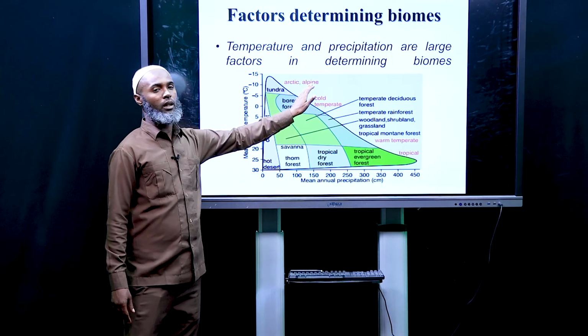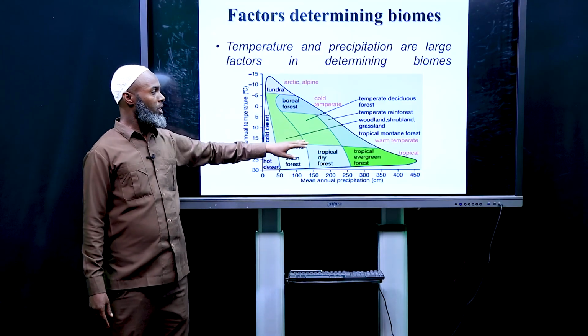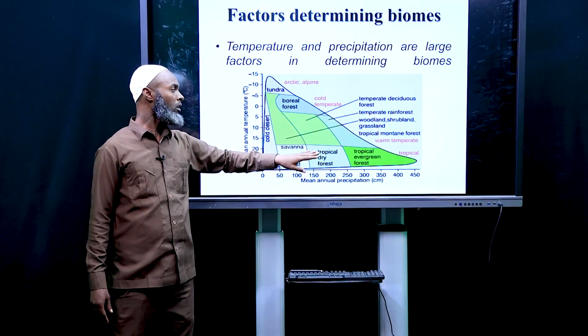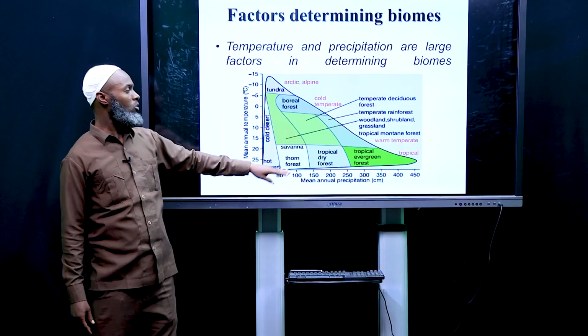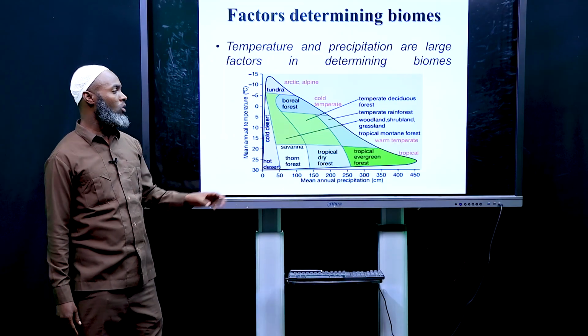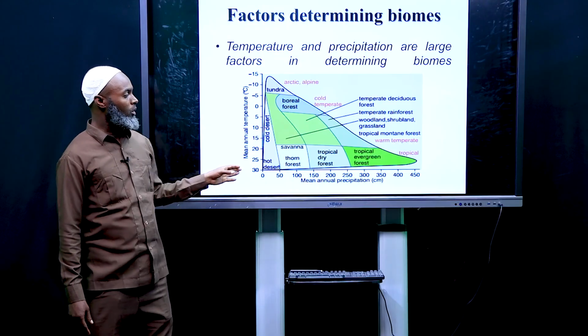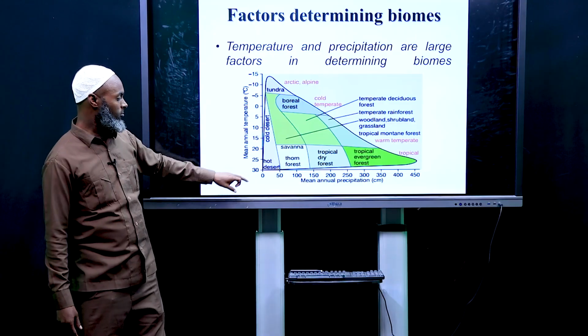So Arctic and alpine are on very cold temperature. Temperate deciduous forest, temperate rainforest, woodland, shrubland and grasslands are found at medium or warm temperature, and tropical areas at hot temperature.